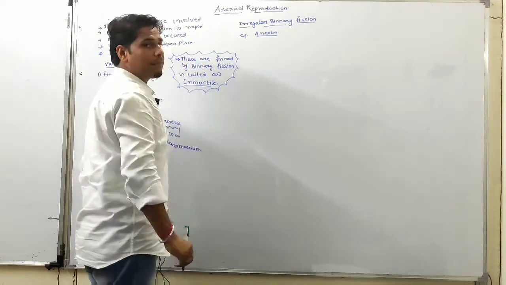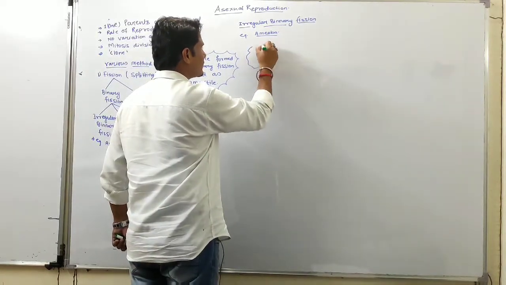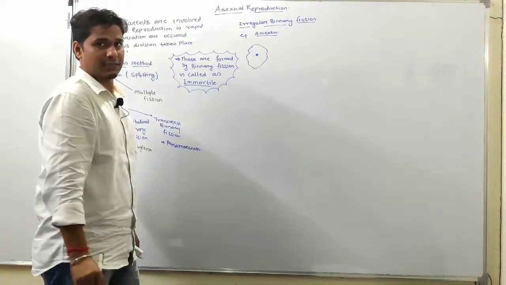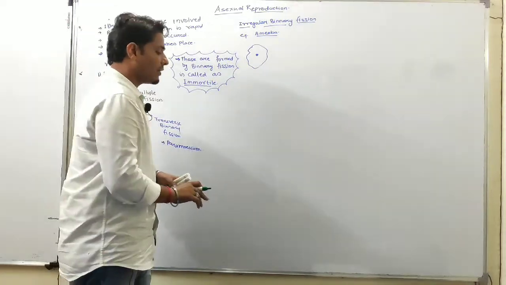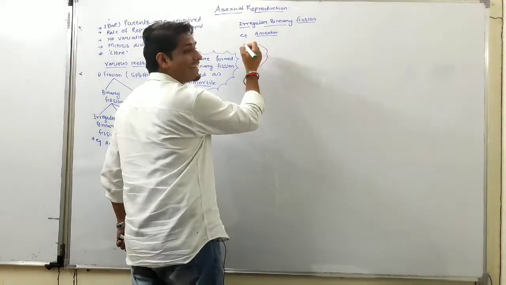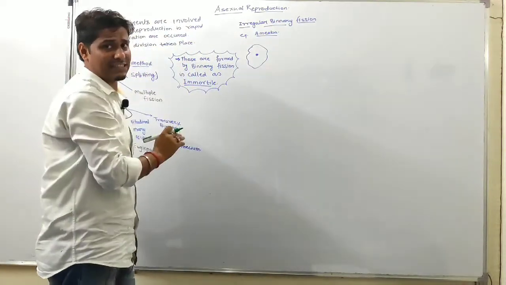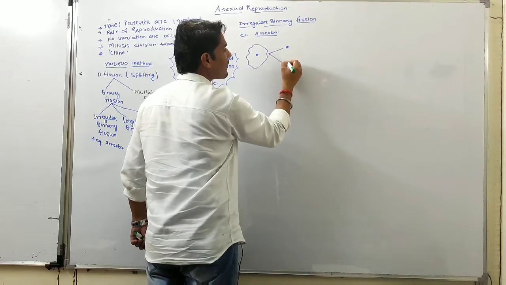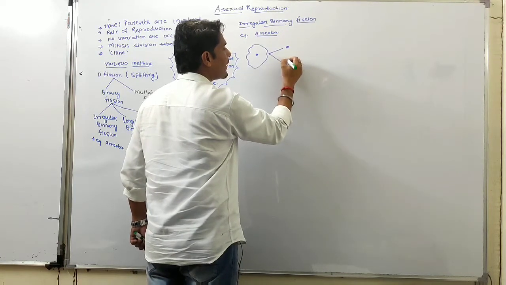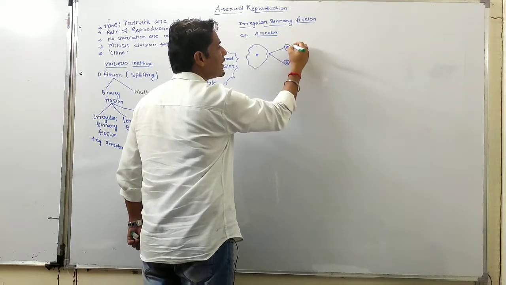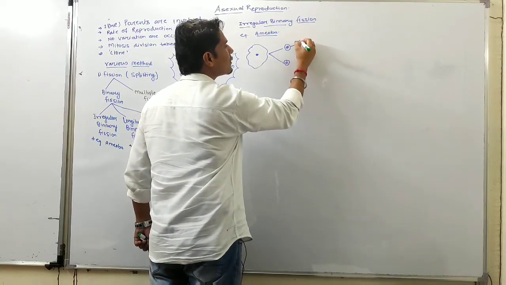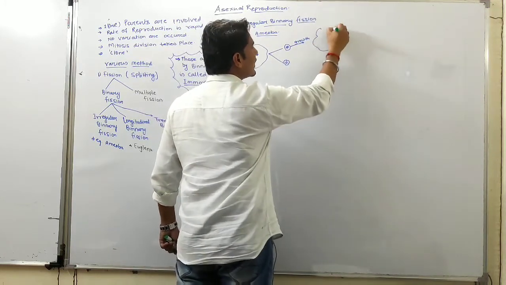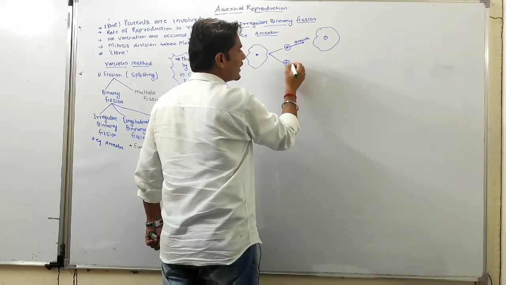Amoeba is irregular in shape and the nucleus is present in the center. So it divides irregularly, along any axis, and forms two amoebae. These amoebae undergo growth and become mature amoebae.